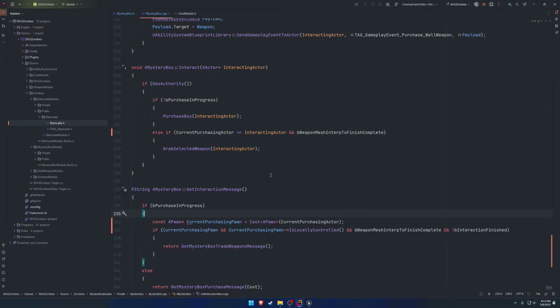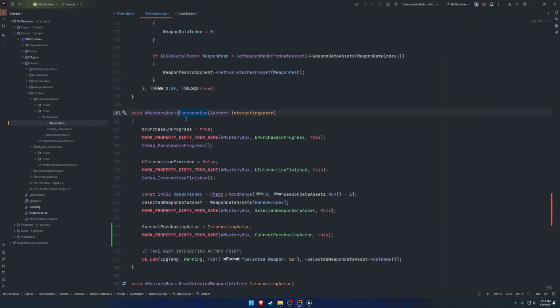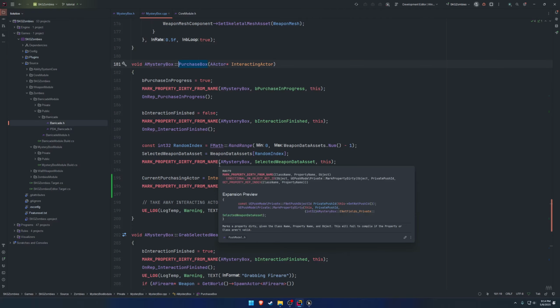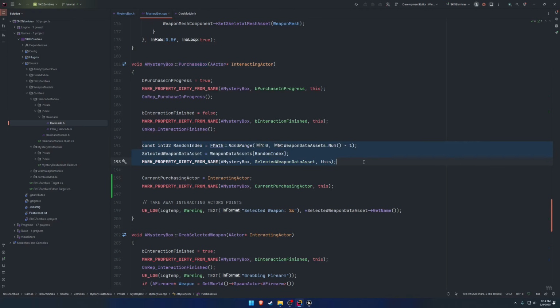So that's where we're going to have to write in some additional logic for how the selection is handled, which is this right here. We're going to need to write our own function to parse over whatever firearms the interacting actor may have, do the comparison, and all of that stuff.